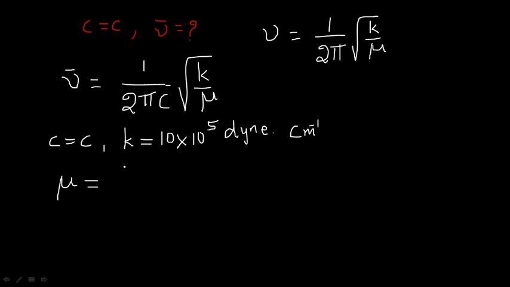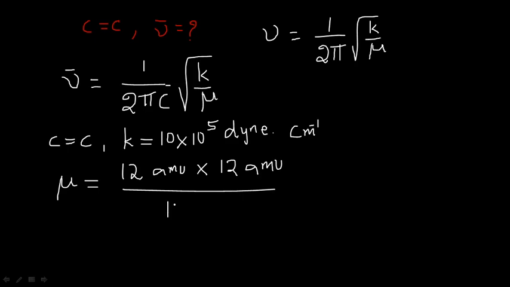Just substituting the known values. M1 is 12 AMU into 12 AMU, divided by 12 plus 12 AMU.